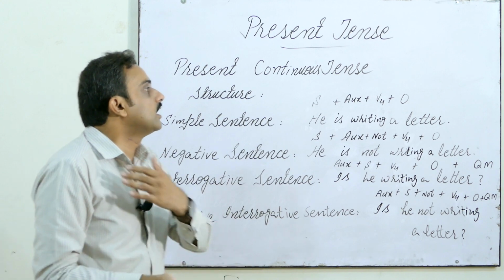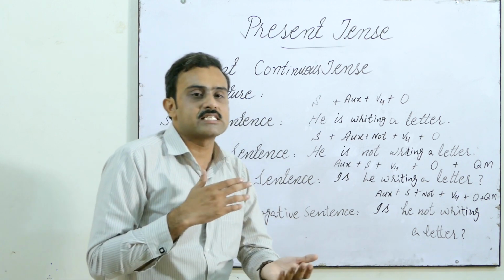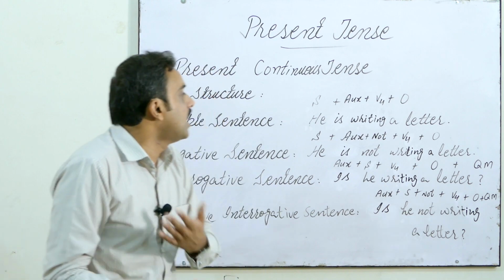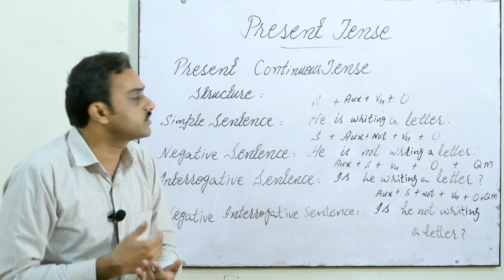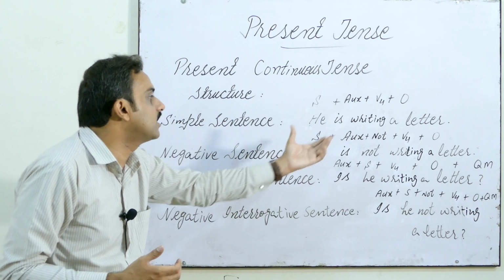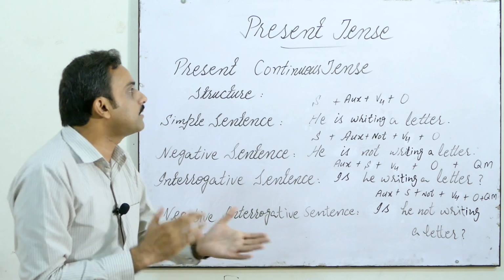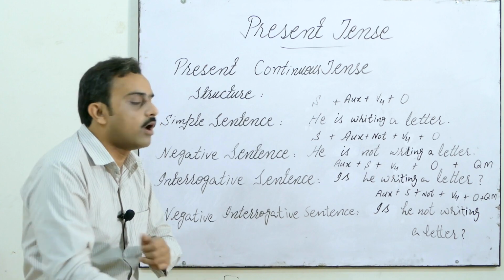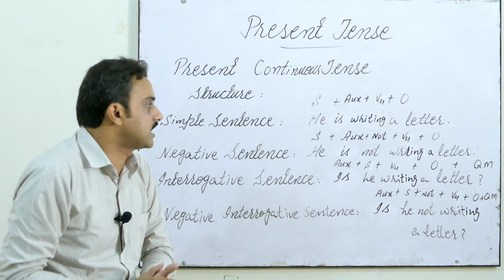So I told you what the present tense is. I told you the present simple, the uses of present simple tense, the structure of present simple tense. I told you the present perfect tense along with the structure. Now we have discussed present continuous tense along with the structure with certain examples. Now we are moving towards the last subtense of present tense, and this last form of tense is your present perfect continuous tense.